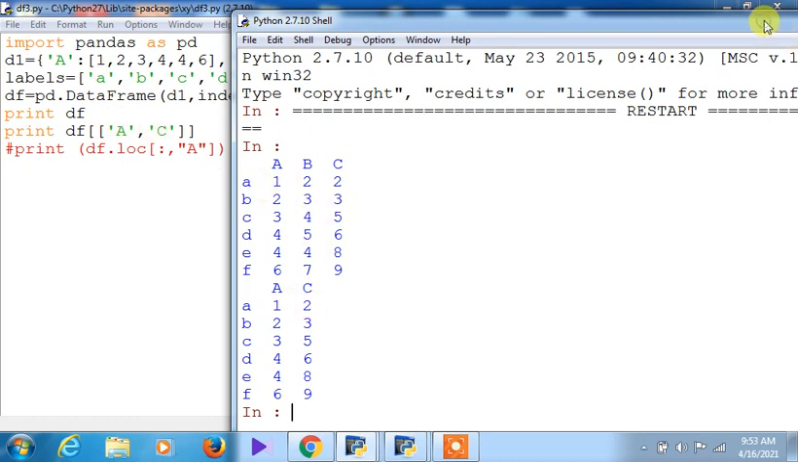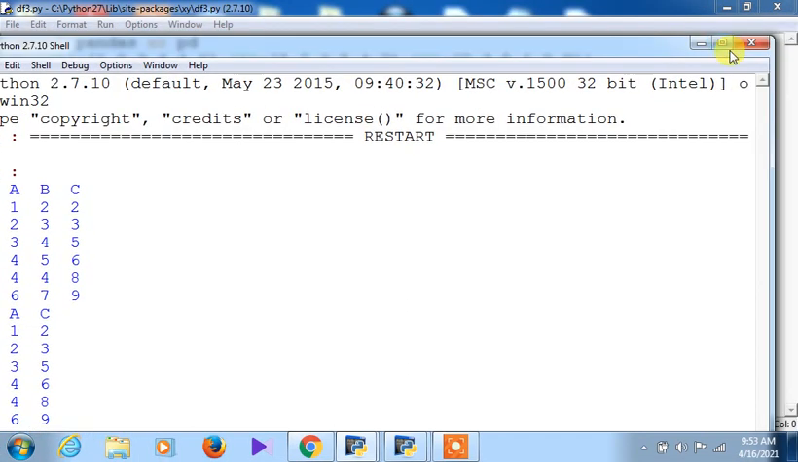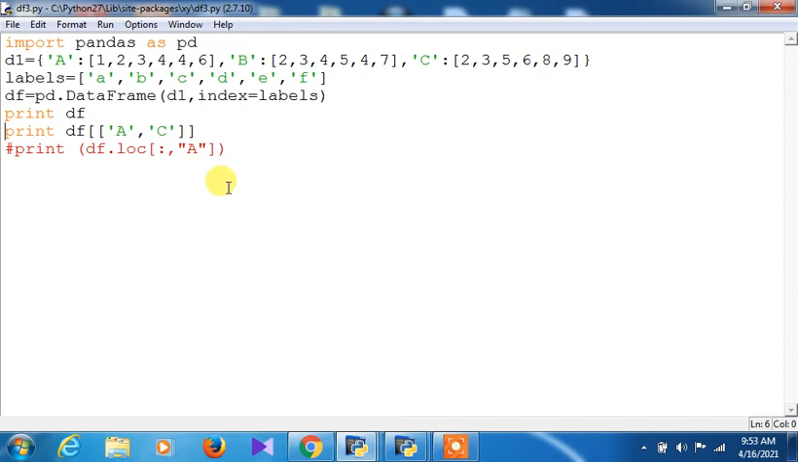Okay, and now this is something new for you. This one is the LOC command. LOC means from where to where you want. Okay, so colon, this actually works with